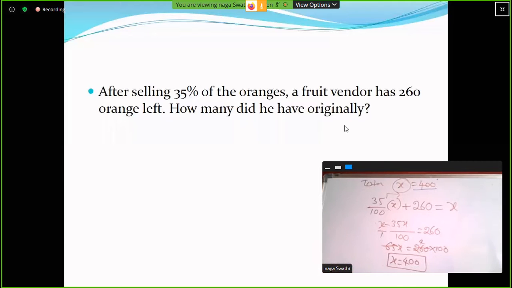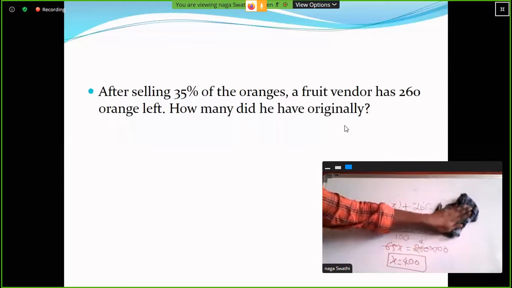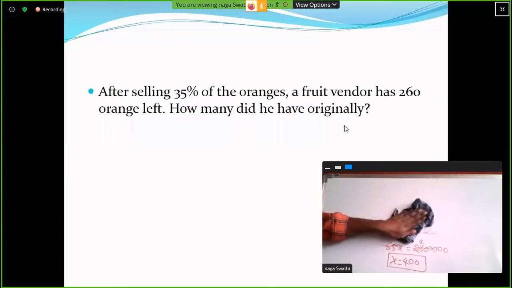Over. So this is the normal method, the general method. Okay, so come to the shortcut.